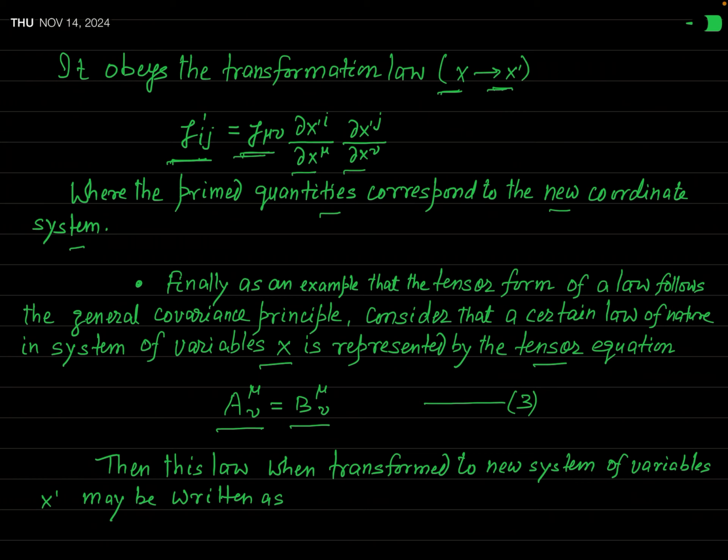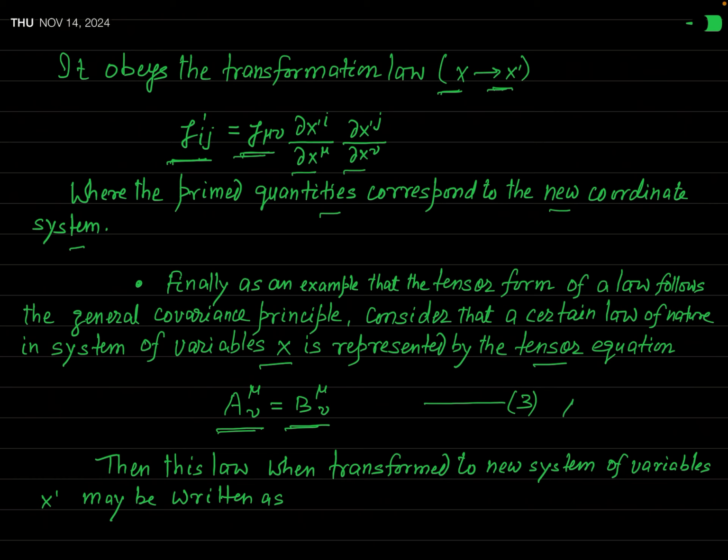Now, when a mu nu is equal to b mu nu, it means this law has been written in the unprimed coordinate system. If you write this particular law in the primed coordinate system, the form of the law will not change.